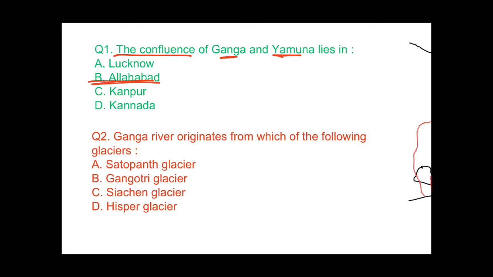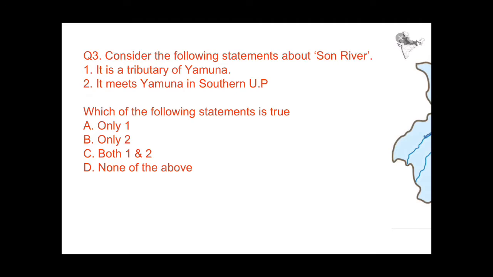Now question number 2 is, Ganga river originates from which of the following glaciers? First is Satopanth Glacier, Gangotri Glacier, Siachen Glacier, or Hispar Glacier. So the answer for this is, it's very easy, Gangotri Glacier. Now we come to question number 3.